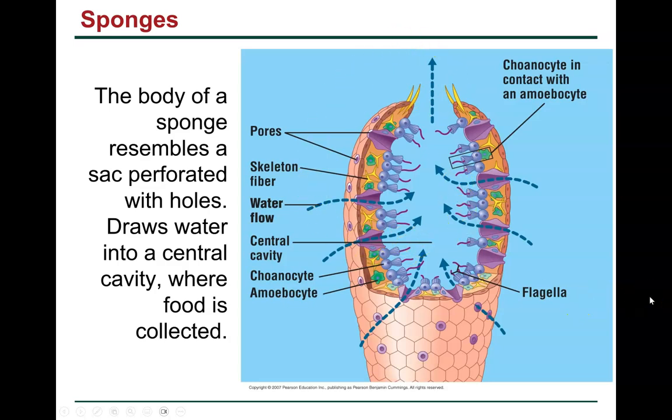We're going to be doing a lab on animals, and that lab is going to ask you, why does a sponge have pores? So I'm kind of giving you the answer right now. A sponge has pores so it can bring food particles into its central cavity, and then these cells are going to catch that food, and that's how it gets its food.